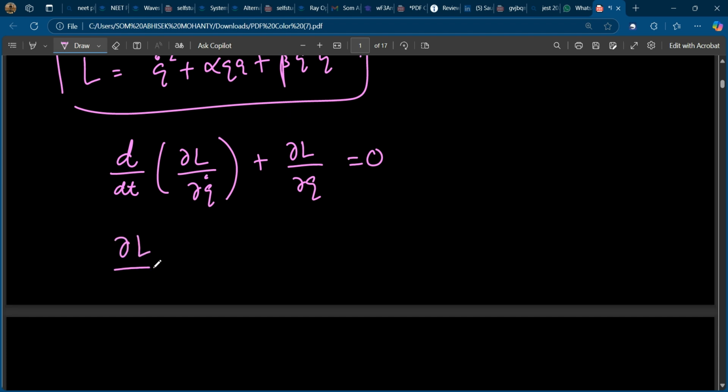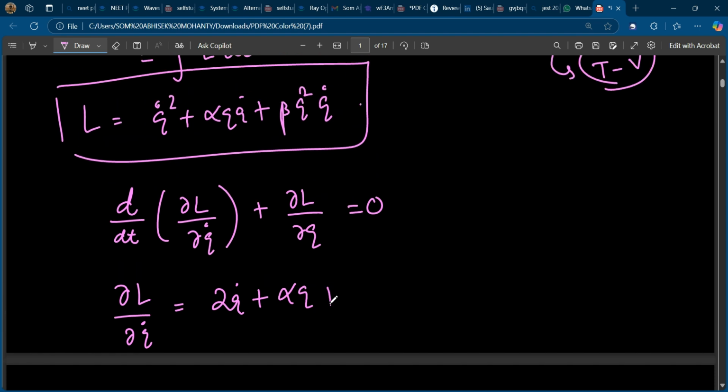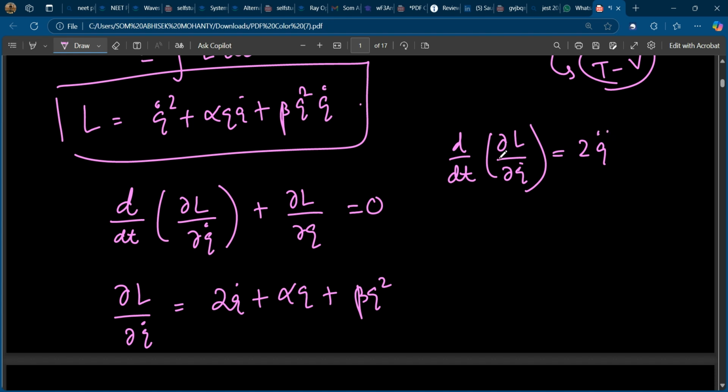Del L by del q dot is equal to 2q dot plus alpha plus 2 beta q q dot. I'm doing it step by step for your understanding; you should try to do it faster. Now d by dt of this: d by dt of 2q dot is 2q double dot, and the other term gives alpha q dot plus 2 beta q q dot.